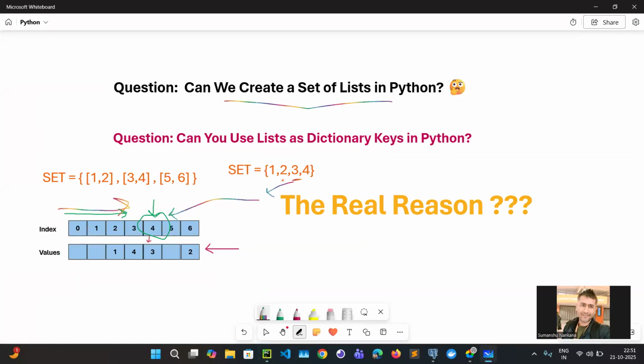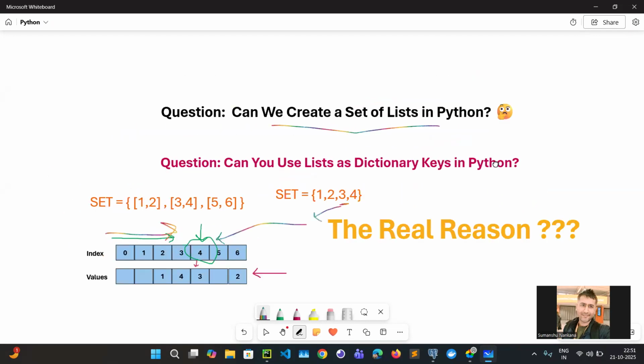So to perform O(1) lookup, a set is trying to find the location of that element. And how is it trying to find the location of the element? By calculating the hash function, and from the hash function it calculates the memory location. All right.